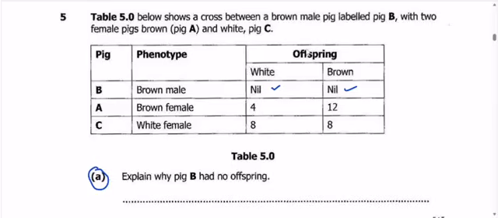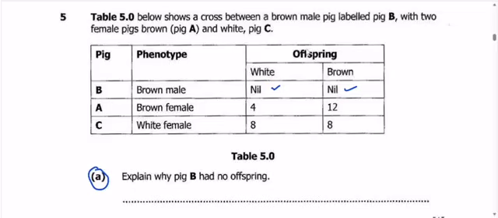For the offspring that have been produced, the ones we are seeing, 4 white offspring, 12 brown offspring, 8 white offspring, and 8 brown offspring, it means that brown female pig A was crossed with brown male pig B, and white female pig C was crossed with brown male pig B. So brown male pig B cannot have offspring because it is a male.